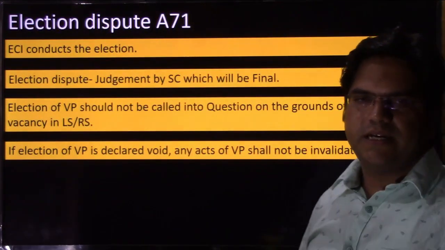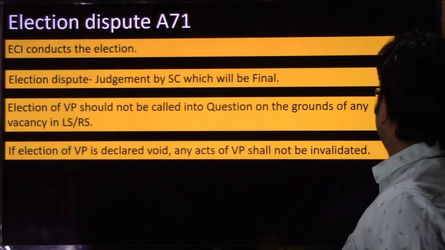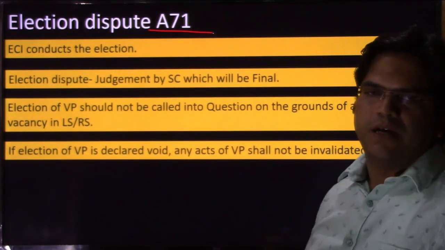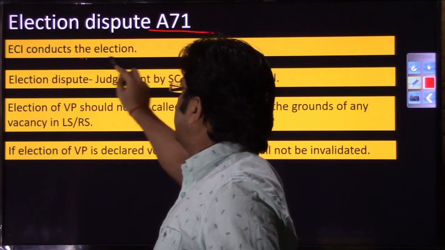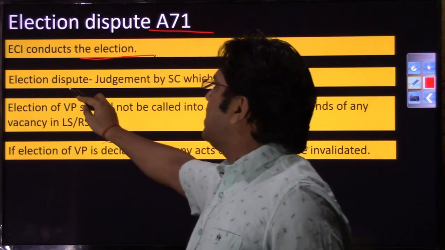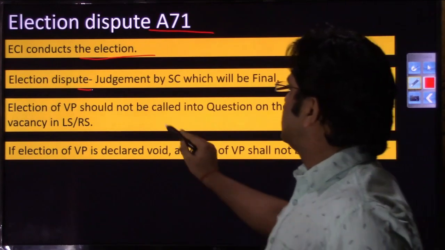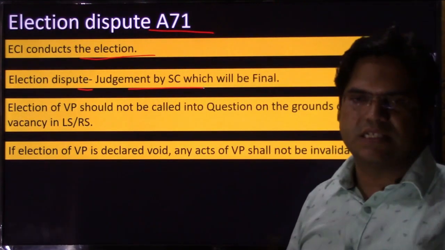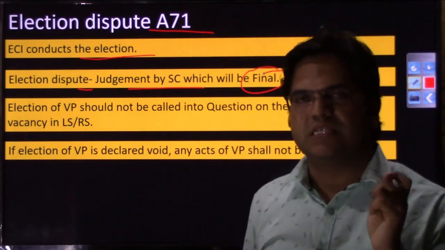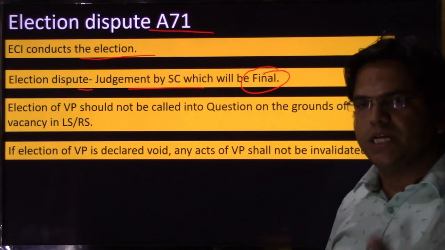Let us move to the next slide and raise this question: whether the election of a vice president can be challenged in court or not. Yes, it can be challenged as per Article 71, right? ECI, that is the Election Commission of India, conducts the election of the president as well as the vice president. If there is any election dispute regarding the election of vice president, judgment will be delivered by the Supreme Court and its decision would be final. There is no appellate body after the Supreme Court. So the Supreme Court has exclusive jurisdiction over disputes in the election of vice president and president, right?